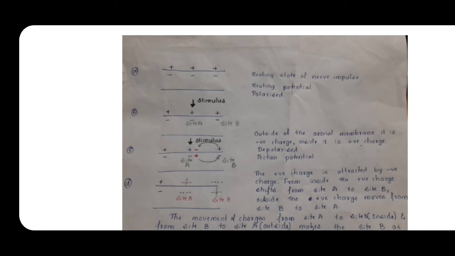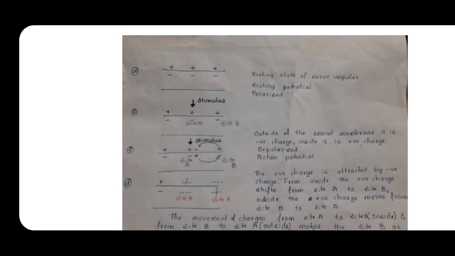So now what happens? Site A has received the stimulus, but that stimulus should be made to move across the length of the axon. So next what happens? Listen. The site A, after getting the stimulus, shows positive charge inside and negative charge outside. Here at site B, inside it is negative and outside it is positive, means site B is polarized, site A is depolarized.